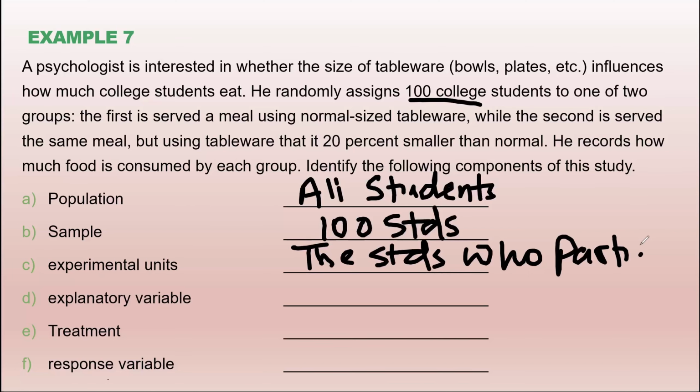What is the explanatory variable? The variable that is influenced by the researcher. You can see the tableware size is reduced by 20% for a group. So that is your explanatory variable, the size of tableware, because that is changed, that is influenced.